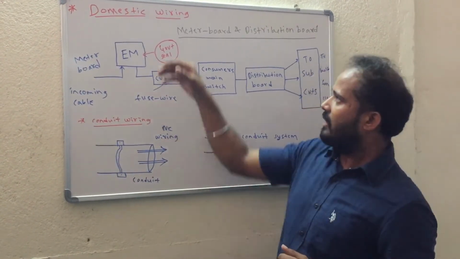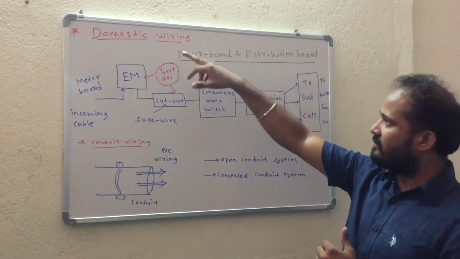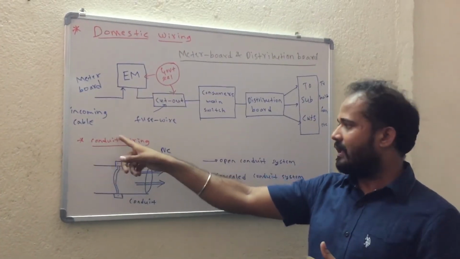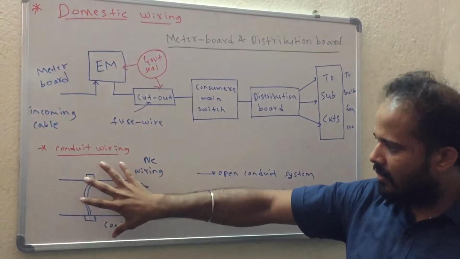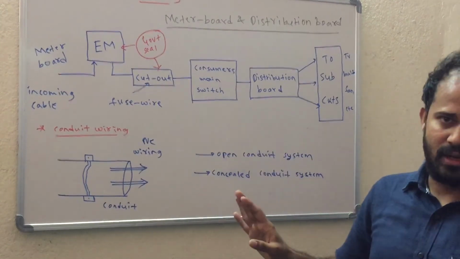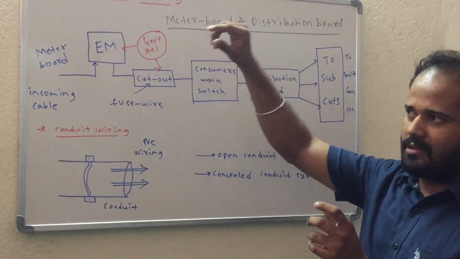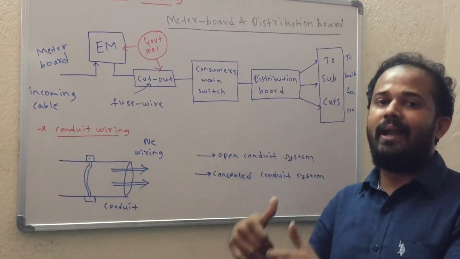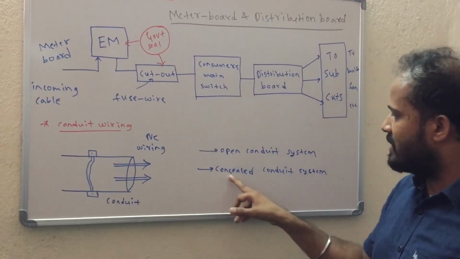So this is all about domestic wiring, the meter board and distribution board, and the types we have: conduit wiring. We discussed what a conduit is, then open conduit and concealed conduit. If it is above the surface of the wall, then it is open conduit. If it is embedded within the plastering of the wall, then it comes under concealed.